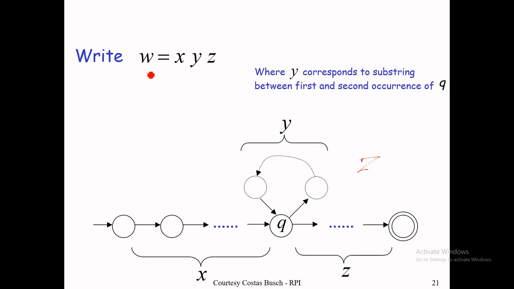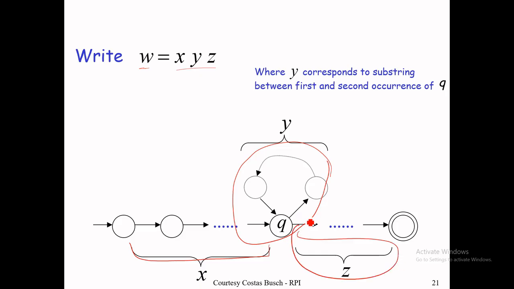So there is a path for W. We decompose W into the substrings X, Y, Z. The X substring is where there is no repetition. Y is the particular path where the cycle or looping is involved, and Z is the remaining part.